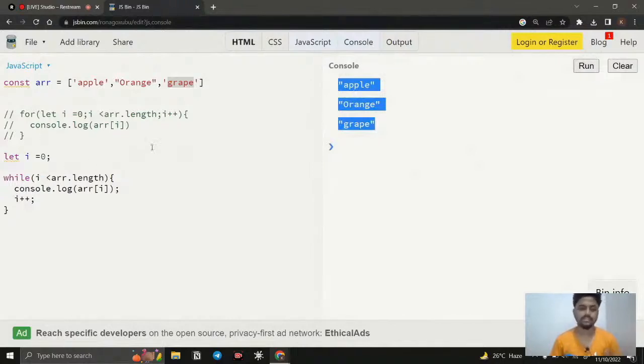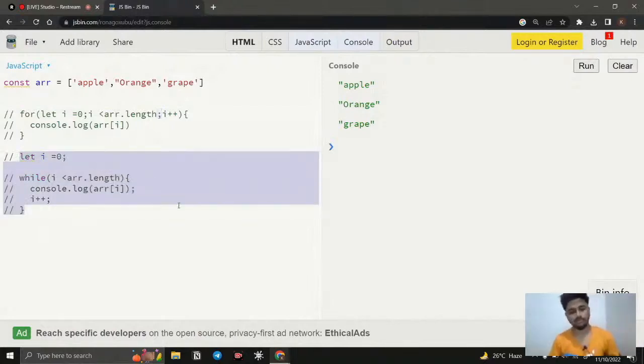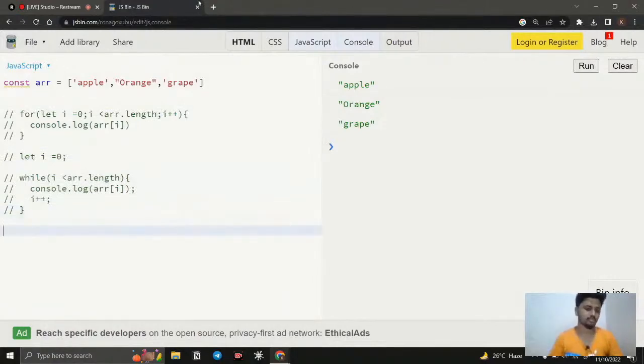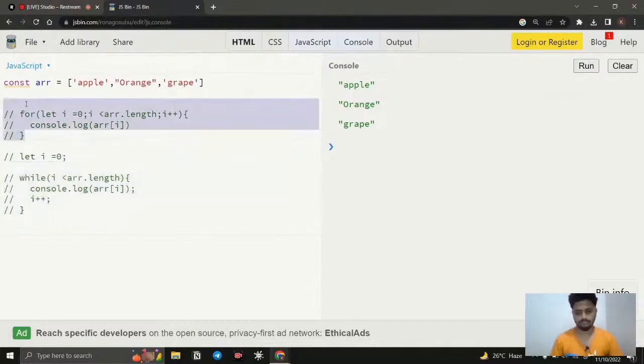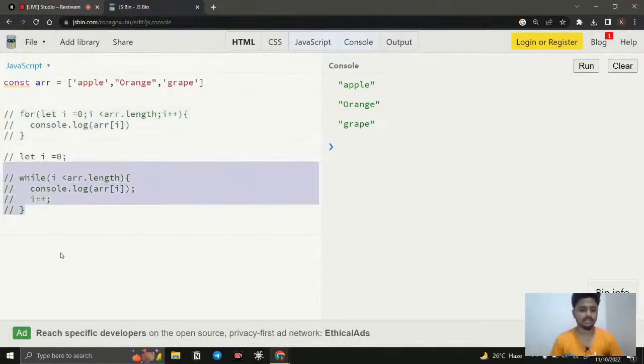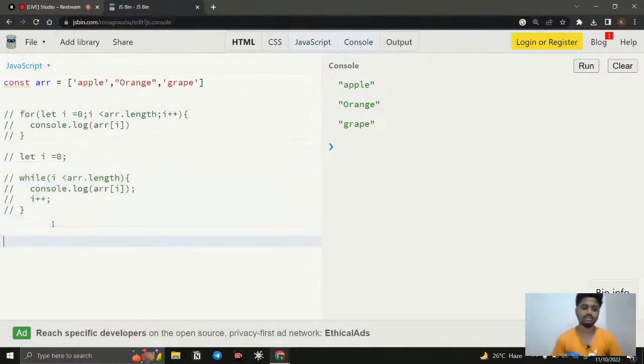It has a little bit of structure, and syntactic sugar is also there. In the for loop, we have more chance of getting errors. You can see the semicolons, sometimes we miss them, and the flow structure, sometimes we also miss it. That is why we have the while loop. So once we are done with that, what is the next loop we have? Here we saw the for loop and the while loop. The while loop is a little bit easy, but it may cause some errors. The while loop avoids the syntactic errors caused by the for loop, and we have a different loop, the do while loop. Here you can see the flow of it.